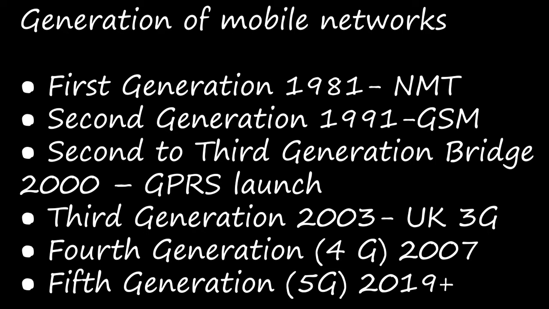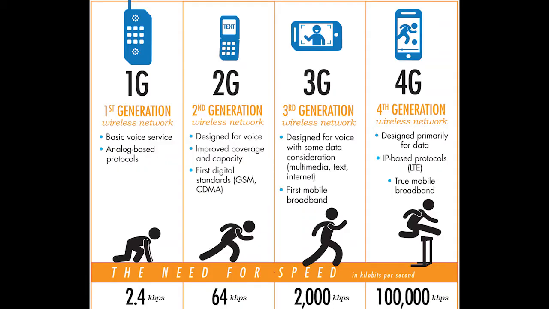First generation means in the year 1981, okay? 1G was launched in 1981, okay? During the initial periods, mobile networks used only analog transmission, right? This was launched as NMT, like Nordic Mobile Telephone Communication. We'll say this 1G is Nordic Mobile Telephone Communication, and that's what they have given us here as NMT, right?